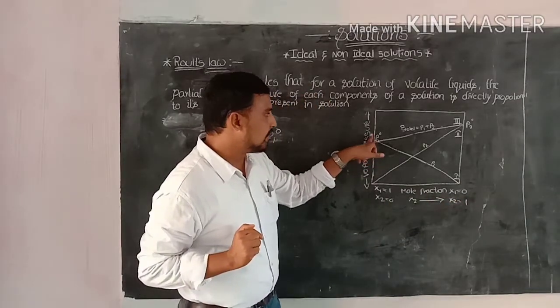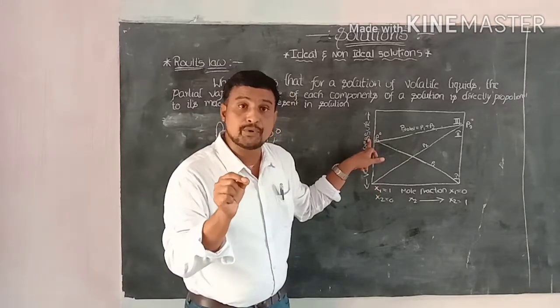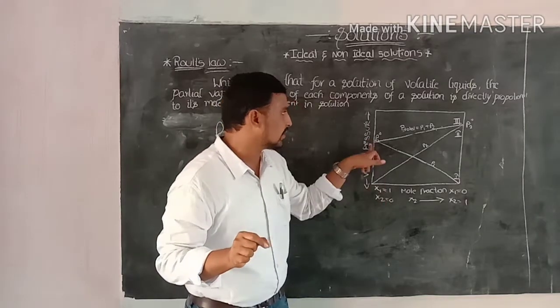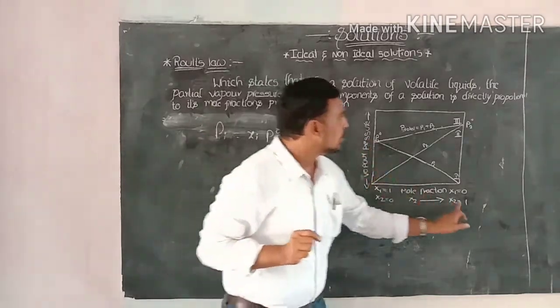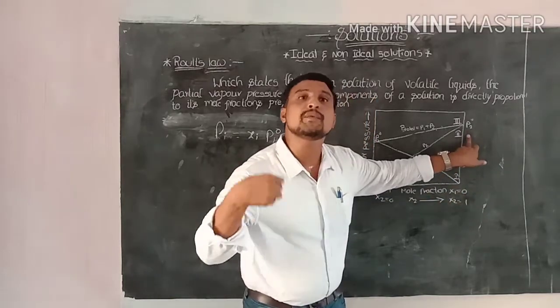P1 naught indicates the vapor pressure of the first component in its pure state, and P2 naught the vapor pressure of the second component in its pure state.